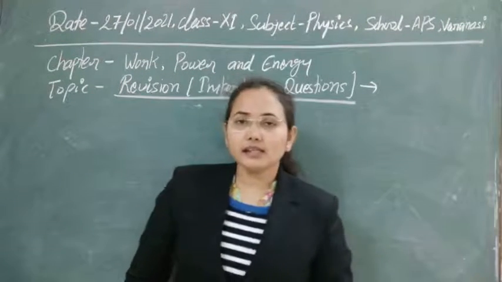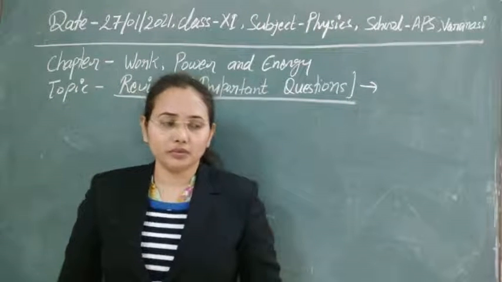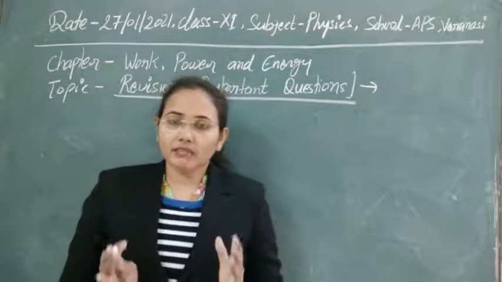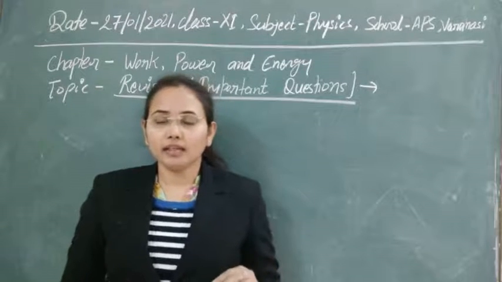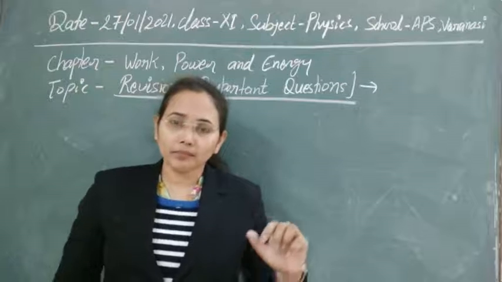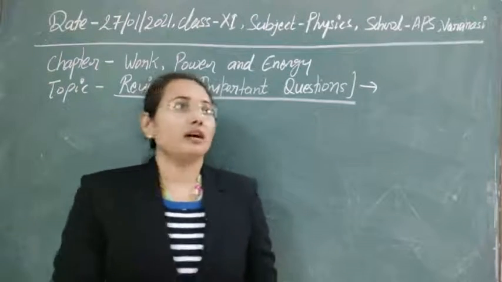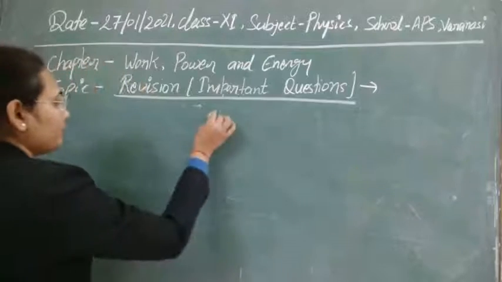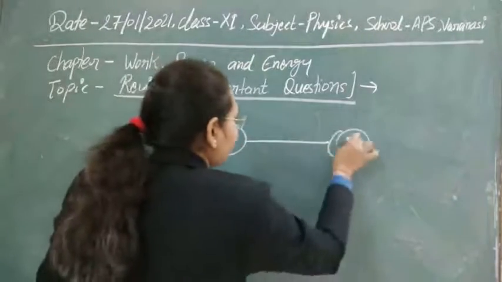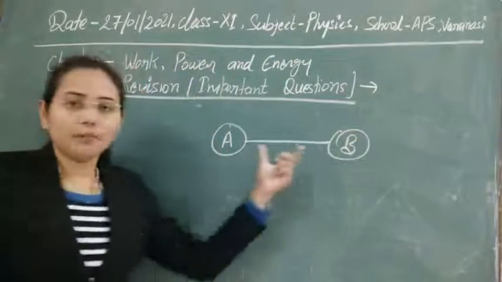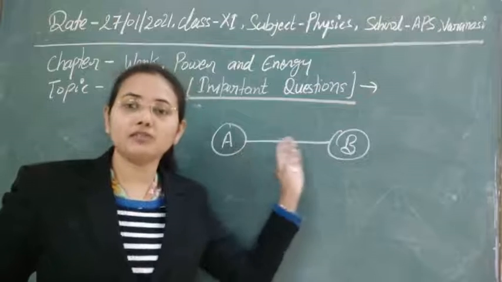Next, what is a conservative force and what is a non-conservative force? Whenever the force acting on a body depends only on the initial and final positions of the body, suppose a body of mass m has to go from place A to B, then it will adopt a number of paths to go from here to here, or to make the displacement from here.